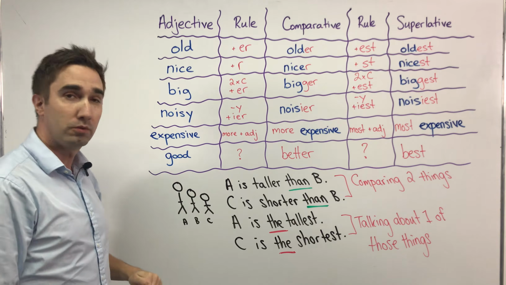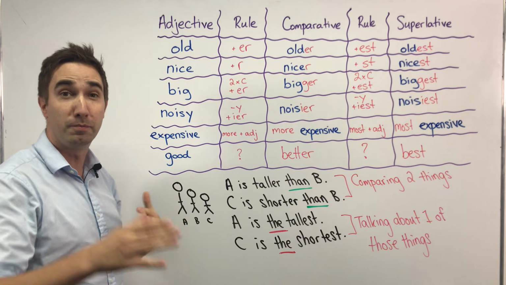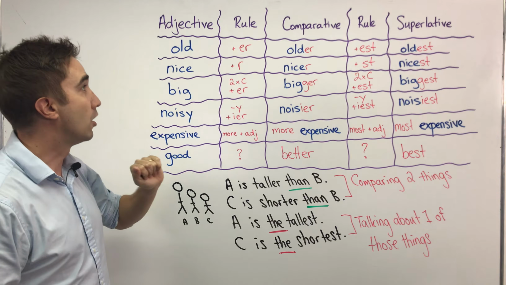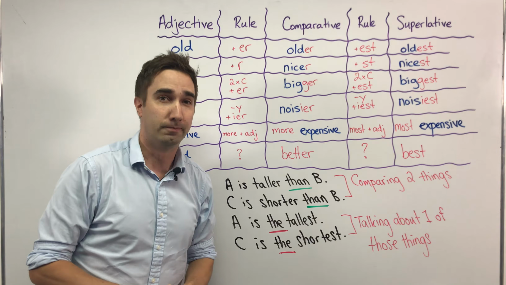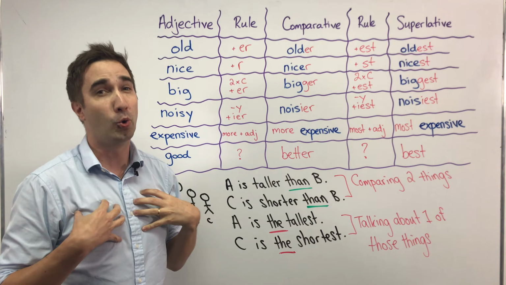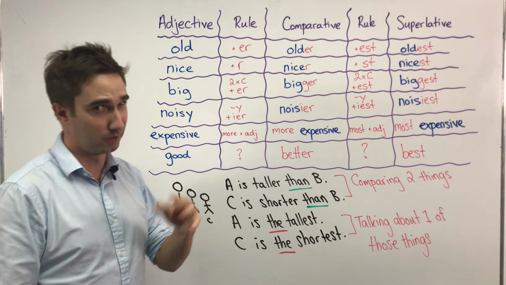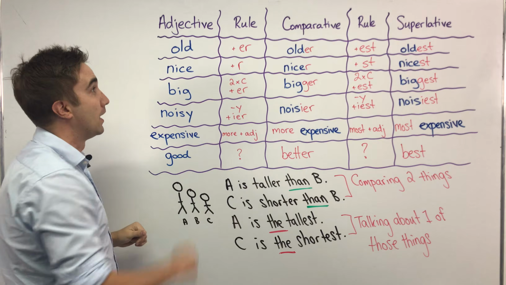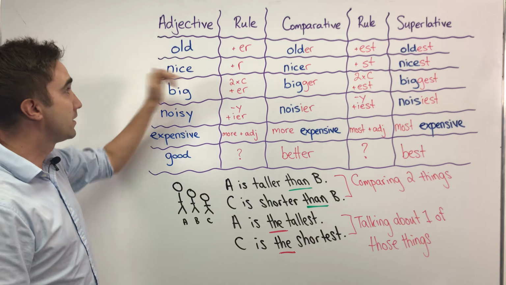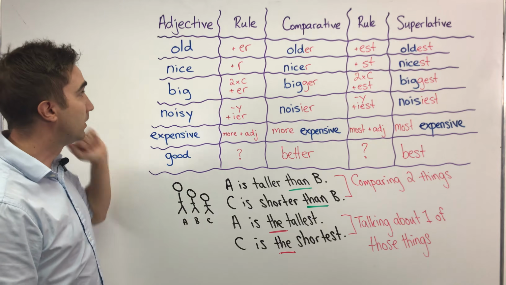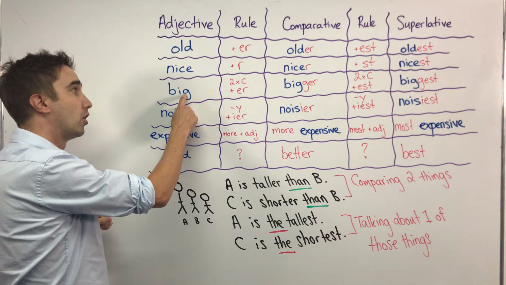So for example, old. You've maybe seen Mark on the videos. Old, we add ER and we can say older. I can say, I am older than Mark. And that's actually true. Doesn't look like that, but it's true. And nice. For nice, we simply add an R. Nice, nicer. Big, we have to double the consonant here.